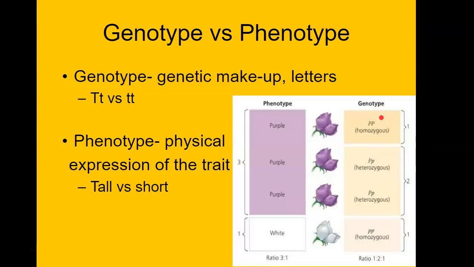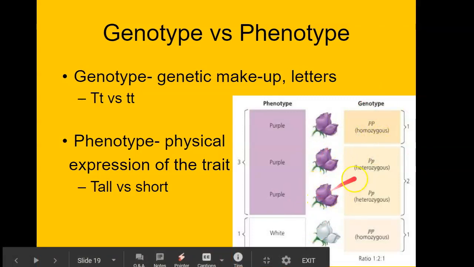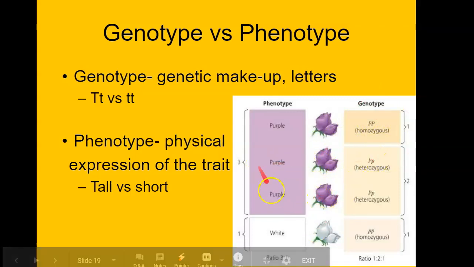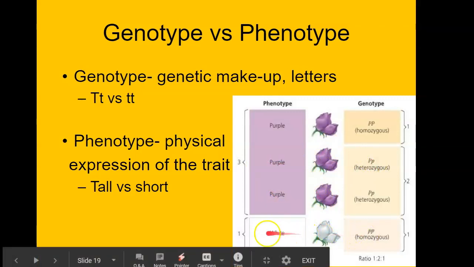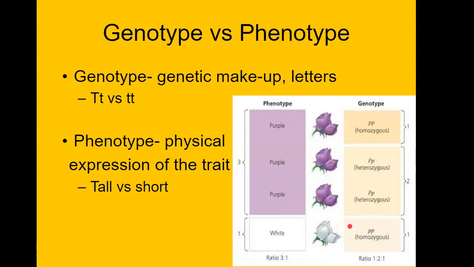Now the phenotype is what is it actually going to look like. So in this case, purple is going to be dominant to white. So big P is going to be purple, right? Because the dominant is going to overpower. These 2 are both going to be purple because big P overpowers little p, making it purple. And then finally, little p, little p is going to be white. And that is going to be both recessive alleles, which is going to give you the recessive trait. The only way you're going to ever see the recessive trait in a complete dominance problem is if it's 2 small letters. If it's homozygous recessive, that's the only way you're going to see that in this trait.